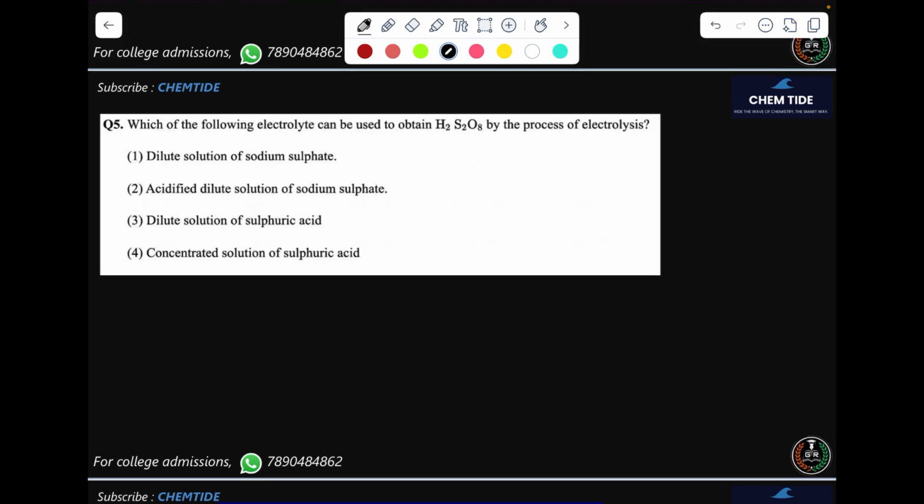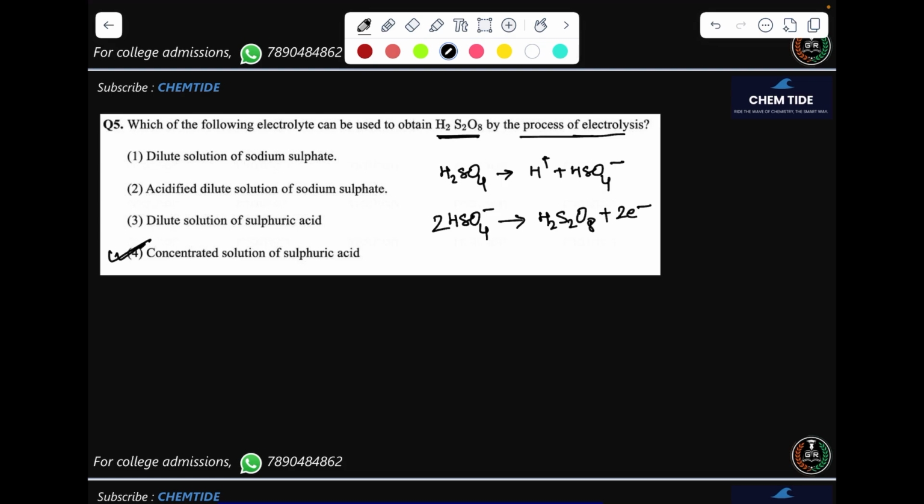Which of the following electrolytes can be used to obtain H2S2O8 by the process of electrolysis? So this is a theory based question and we have done it. H2SO4 is going to dissociate into H plus ion and HSO4 minus. And this HSO4 minus is going to be dimerized and will convert into H2S2O8 plus 2 electrons. So your answer should be 4. Concentrated solution of H2SO4 can give us the H2S2O8.